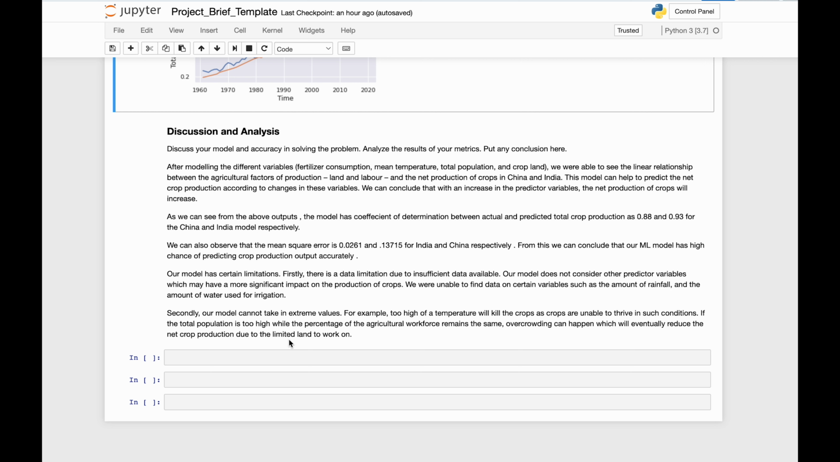For example, too high a temperature will kill the crops, as crops are unable to thrive in such conditions. If the total population is too high while the percentage of agricultural workforce remains the same, overcrowding can happen, which will eventually reduce the net crop production due to limited land to work on.